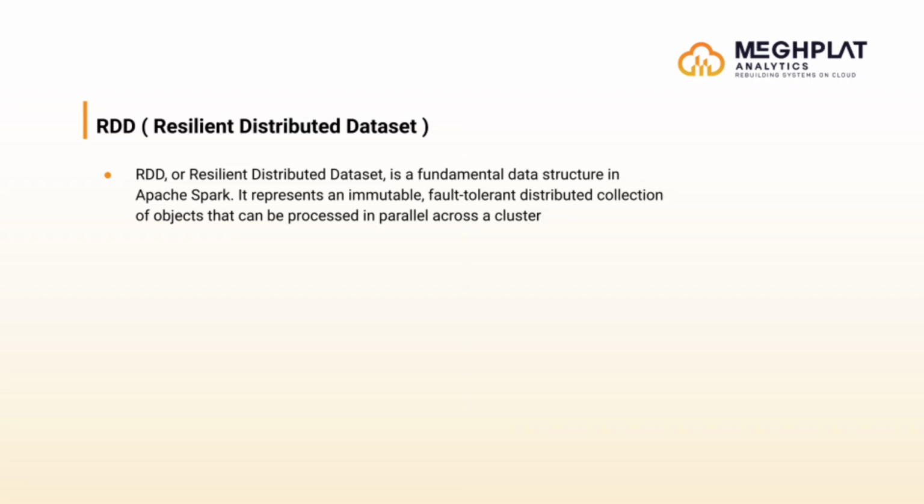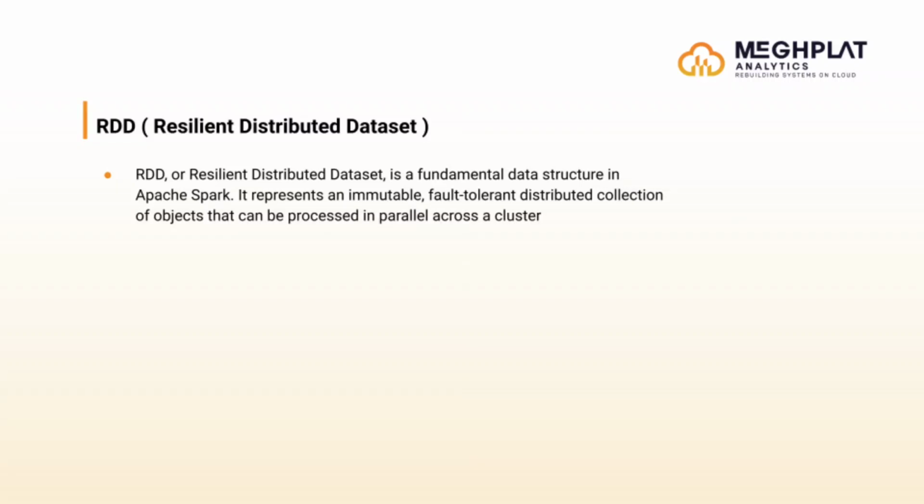Okay, so now comes RDD, Resilient Distributed Dataset, which plays a crucial role in Apache Spark, right? So, what is RDD? It basically stands for Resilient Distributed Dataset. It is a fundamental data structure in Apache Spark and plays a crucial role. It represents an immutable, fault-tolerant distributed collection of objects that can be processed in parallel across a cluster.